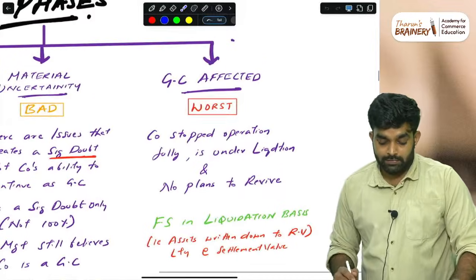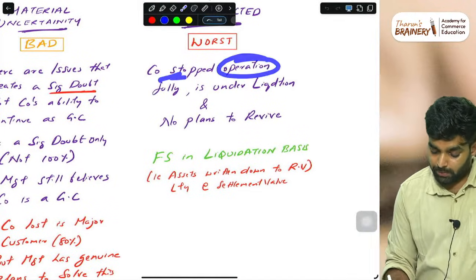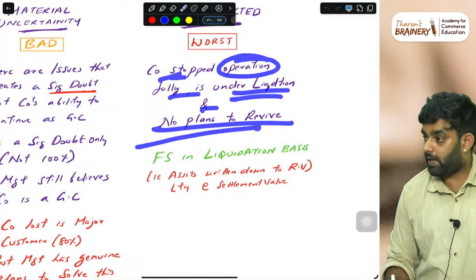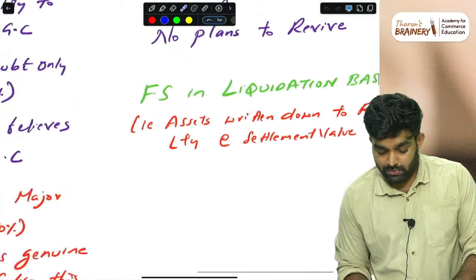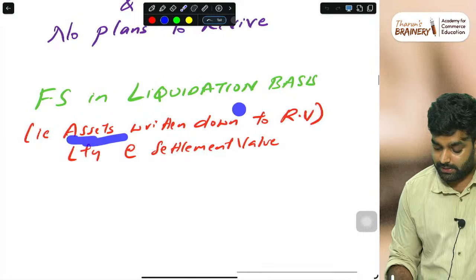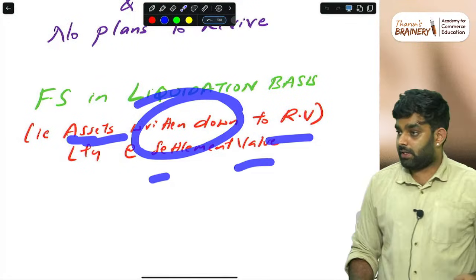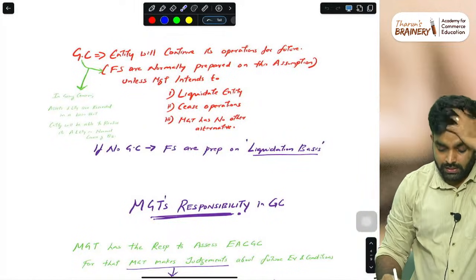Then comes the third phase, the worst phase: going concern is affected, the company is gone. In that case, the company has stopped operations fully and it is under liquidation, and there are no plans for management to revive the business. In that case, the financial statements should be prepared on a liquidation basis, where assets are written down to realizable value and liabilities at settlement value. Done. This is one concept. Then this is simply easy.